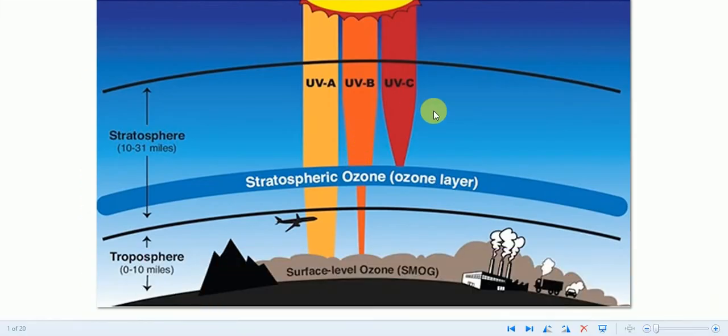Just see this diagram. This is the troposphere, the first layer. Above it we have the stratosphere, and between 10 and 50 kilometers from the surface we have the ozone layer, and this ozone layer filters and prevents different types of UV radiation, and thus it protects our earth.